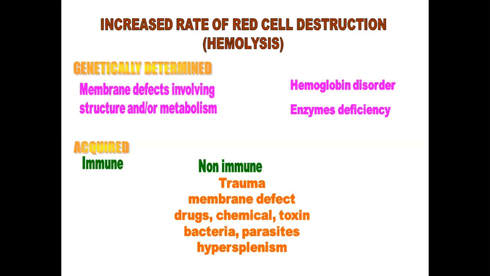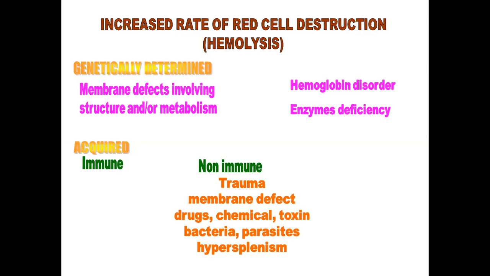Then is the increased rate of red blood cell destruction, that is called hemolysis. Hemolysis can be genetically determined, and it can be due to acquired disorders. The genetic defects include the membrane defects involving structure and metabolism, hemoglobin disorders, or enzyme deficiency.